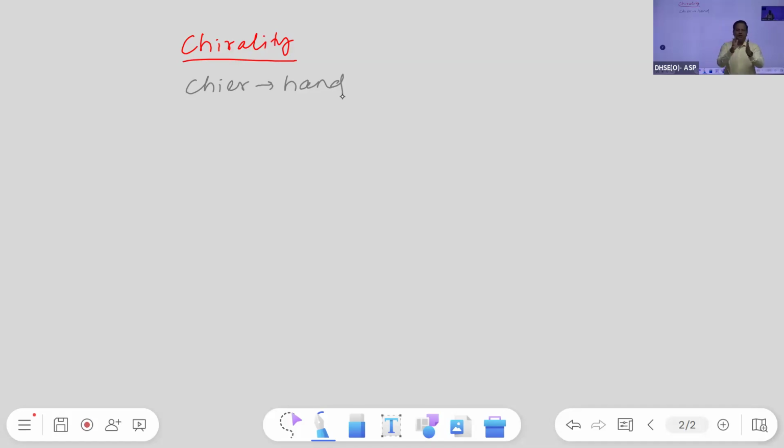Look, we say mirror image, but when we try to superimpose one on the other, it is a non-superimposable mirror image. So from this non-superimposable mirror image, the concept or the term chirality is derived. So chirality means non-superimposable mirror image. Then how do we define the term chirality?